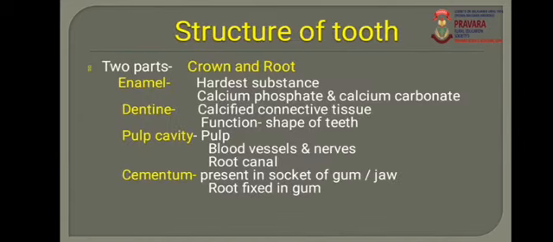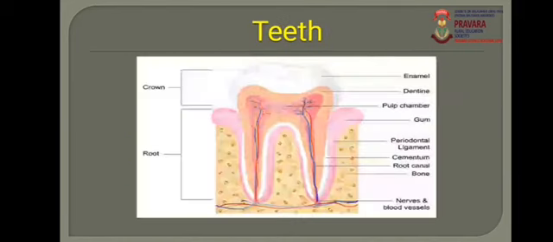Now here is one more important part, the cementum. Cementum is present in the socket of the gum or the jawbone, and the function of the cementum is that it fixes the root of the teeth into the gum. It prevents the dislocation of the teeth.